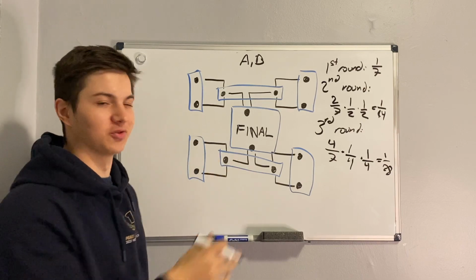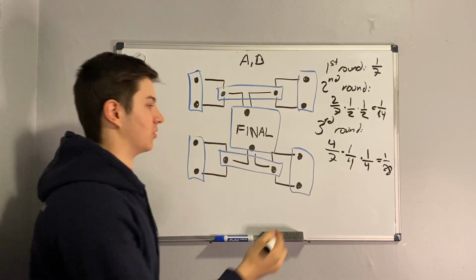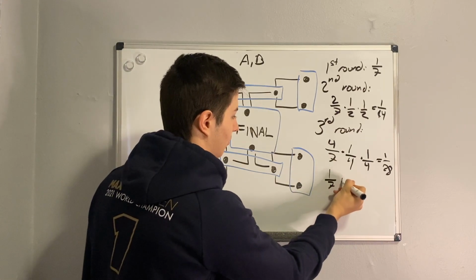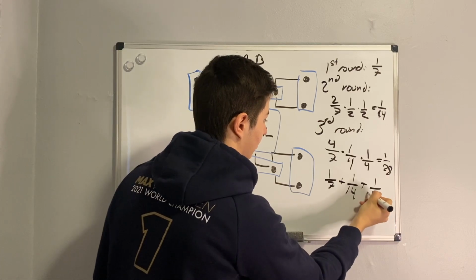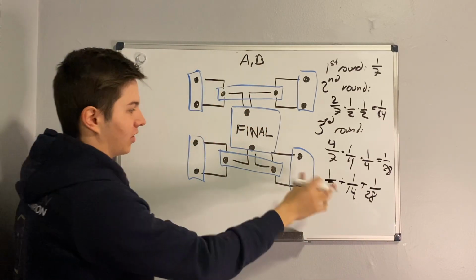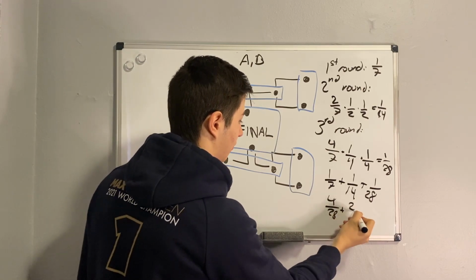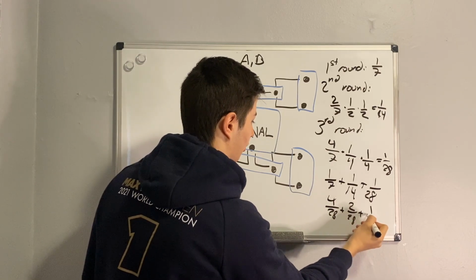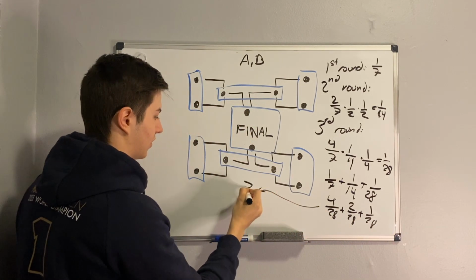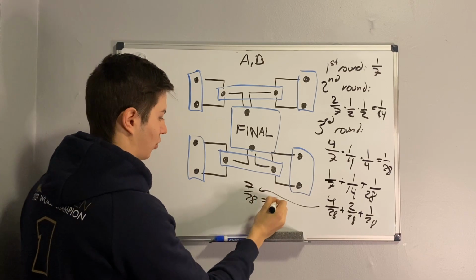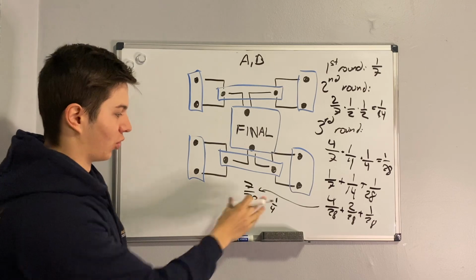I'm running out of space here, but the final answer is just the sum of all these 3 probabilities: 1/7 plus 1/14 plus 1/28. This is 4/28 plus 2/28 plus 1/28, which is 7/28, which is just 1/4. So the probability that A and B will meet at some point in the tournament is 1/4.